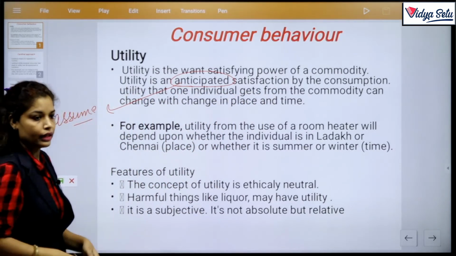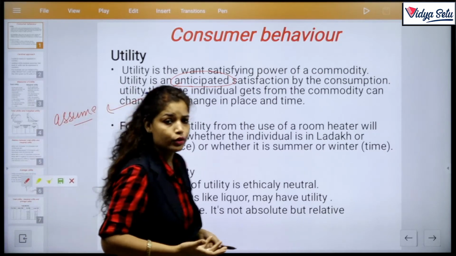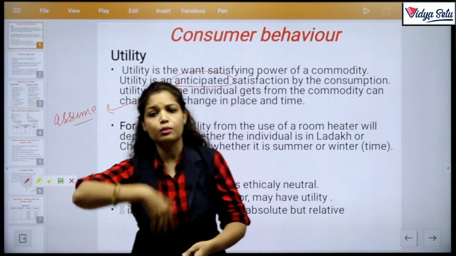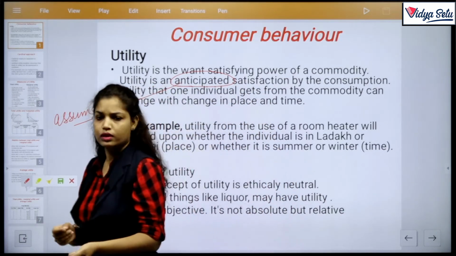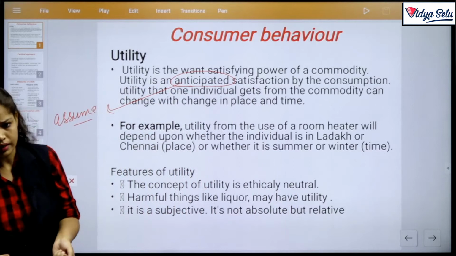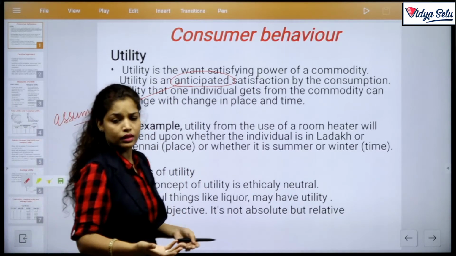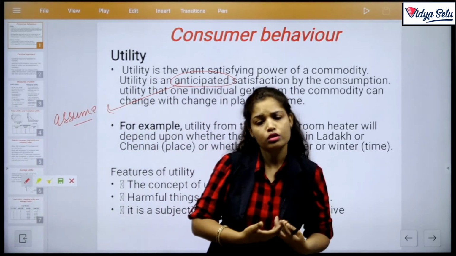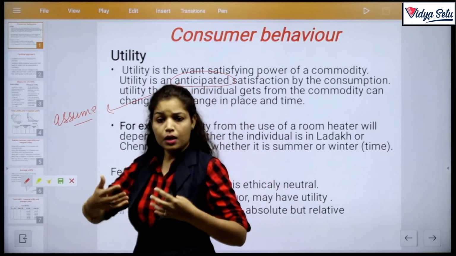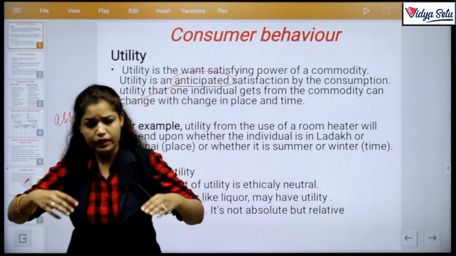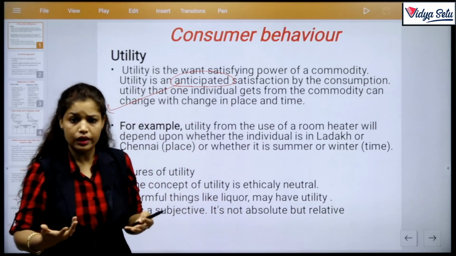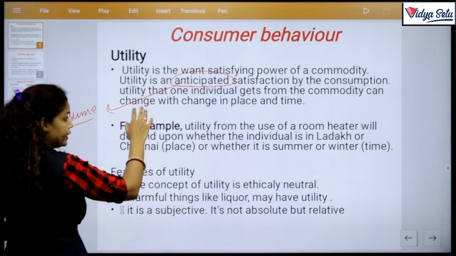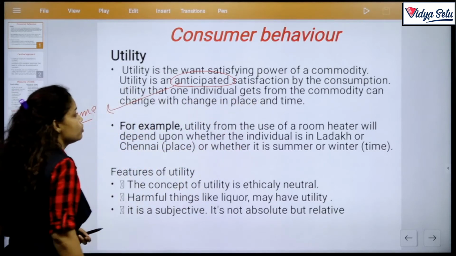Where do we use the word antibiotic? We use it before the harm happens. That means when there is an injury, we use an antibiotic so that we do not suffer more damage from that injury. We use antibiotics in illness. Why do we use an antibiotic? Because it enhances our immunity power. Clear? Same as that, anticipated satisfaction by the consumption.